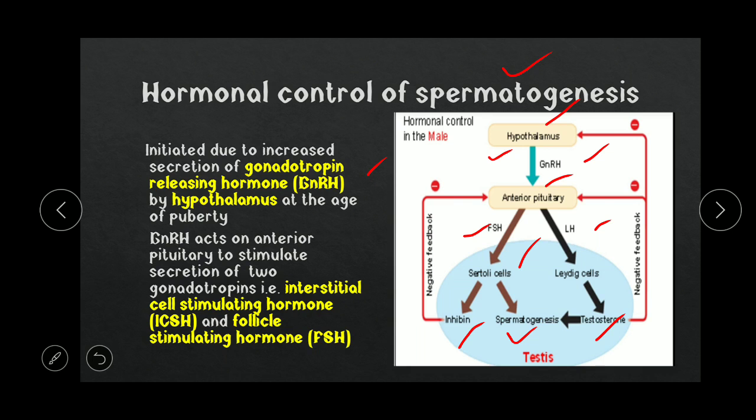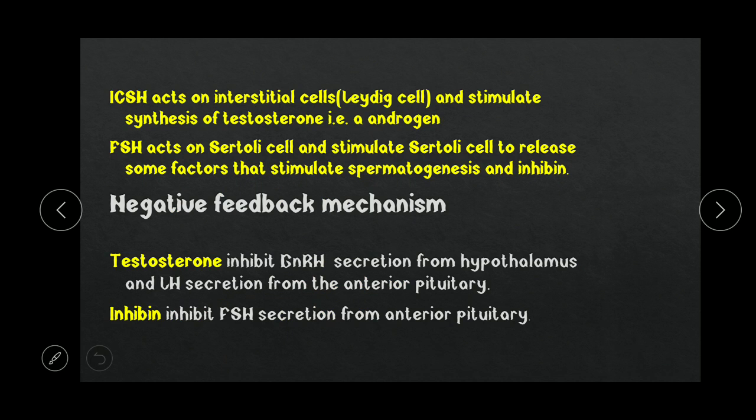Here in the diagram you can see the FSH, LH, the Sertoli cell, the Leydig cell, and the testosterone that stimulates the process of spermatogenesis. ICSH, that is LH, acts on the interstitial cell and stimulates synthesis of testosterone, the androgen, and FSH acts on the Sertoli cell and stimulates it to release some factors that stimulate spermatogenesis, and also it releases inhibin. Now the negative feedback mechanism: what is it?